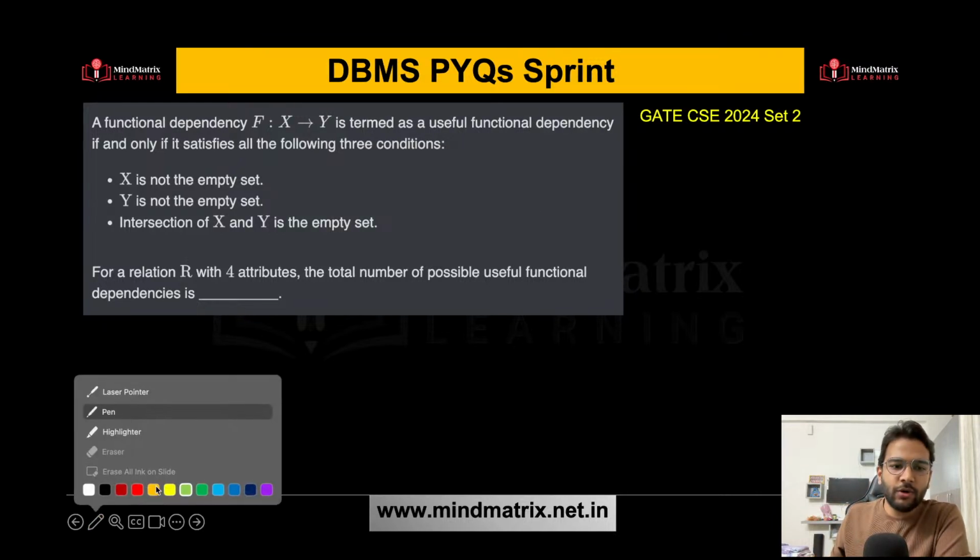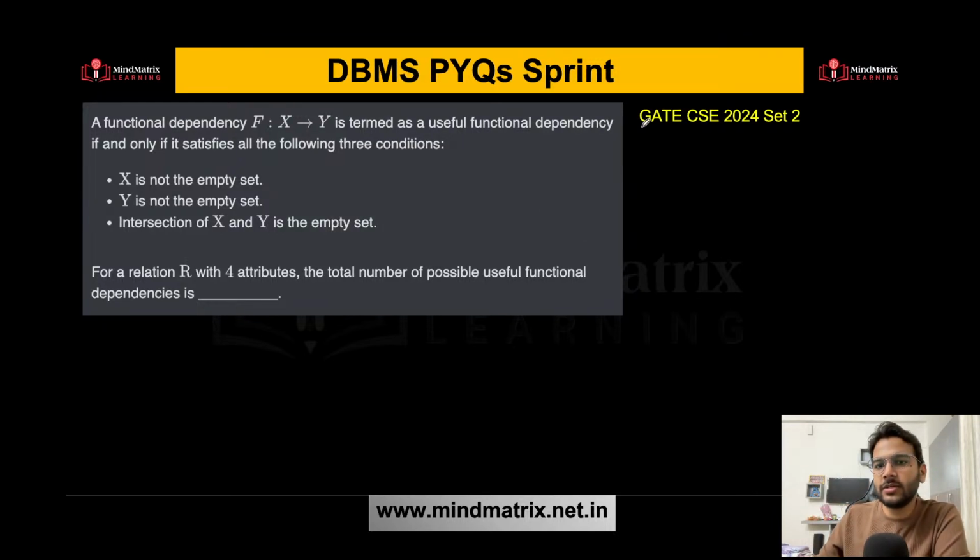Now again, a very good question. Carefully see this. This is from GATE CSE 2024 set 2. So let's see this question. A functional dependency X determines Y is termed as a useful functional dependency if and only if it satisfies all the three conditions. Conditions: X is not the empty set, that means X cannot be an empty set, Y cannot be the empty set, and the intersection of X and Y is the empty set.